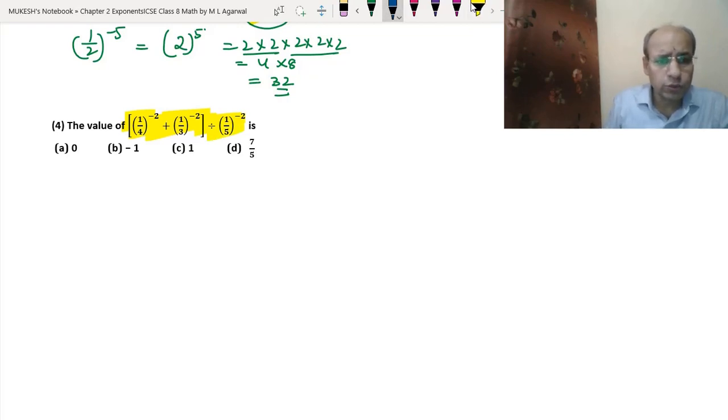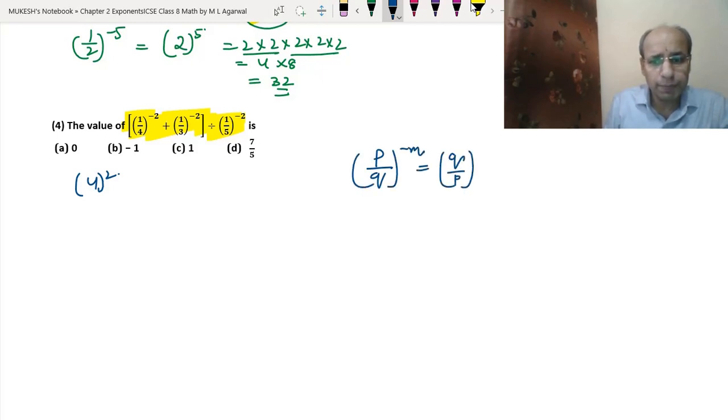Okay. So (1/4)^-2 will become 4^2, as we have already studied that (P/Q)^-m equals (Q/P)^m. Plus (1/3)^-2 will become 3^2 because 1 will come as a denominator that we can omit. Divided by it will be 5^2.